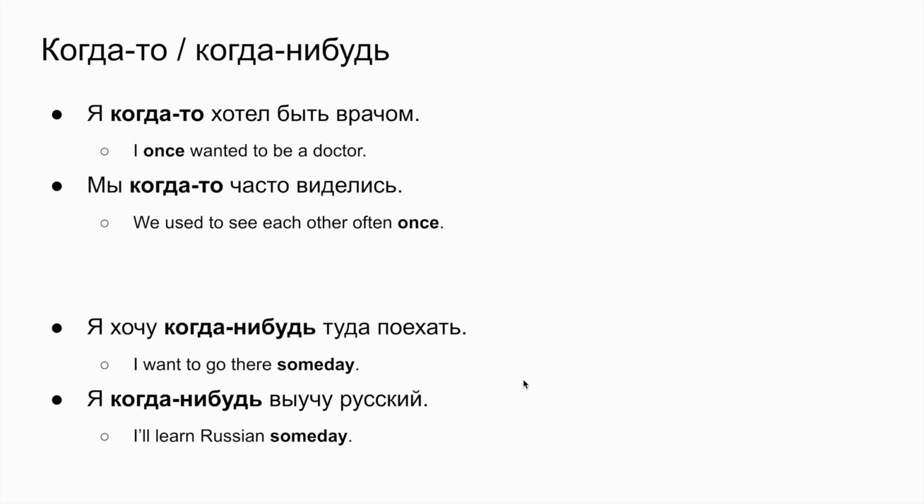Я хочу когда-нибудь туда поехать. I want to go there someday. So, I want to go there. I don't know when exactly. I don't care when exactly, at least we can't see it in the sentence, right? And I actually don't know if I will go there, but I want to go there someday. Я когда-нибудь выучу русский. I'll learn Russian someday. So there will be a day, someday, or maybe not. But I don't care when, but I'll learn Russian. I will speak Russian one day.